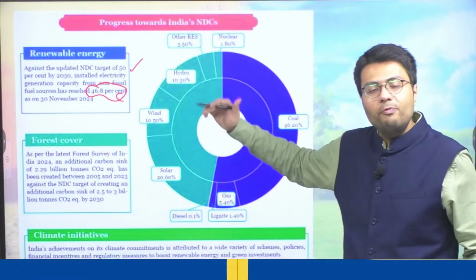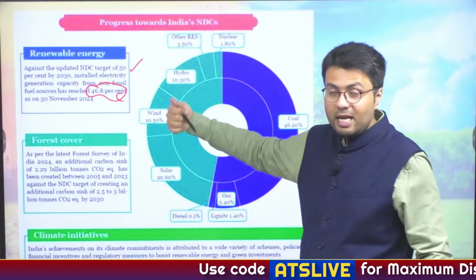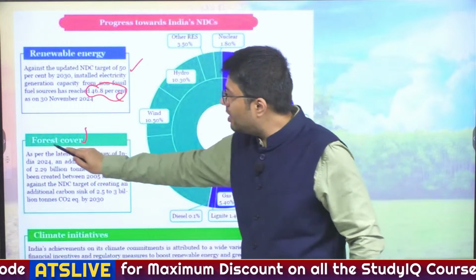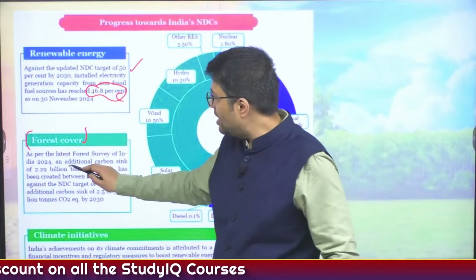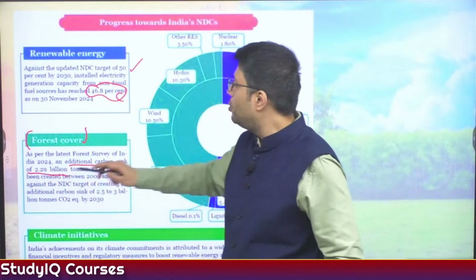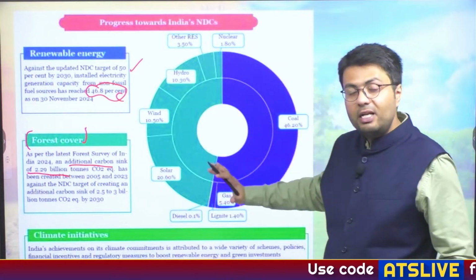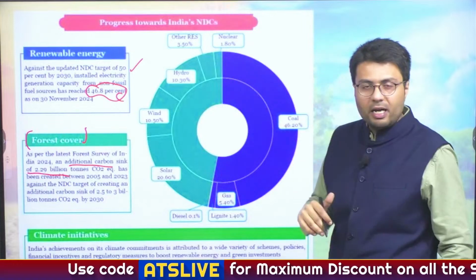So India is well on track to achieve its target of 50% non-fossil fuel based energy generation by the year 2030. Whereas in terms of forest cover, India has actually bettered its forest cover and has created an additional carbon sink of about 2.29 billion tons.